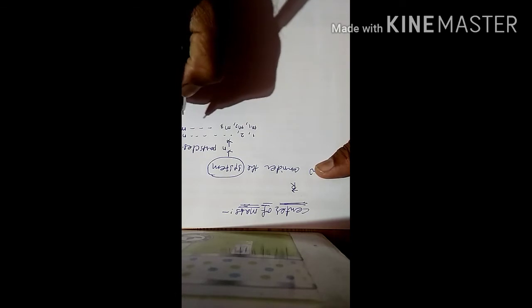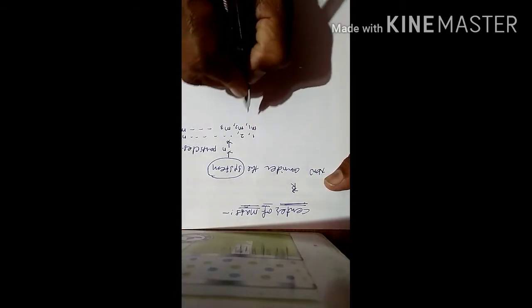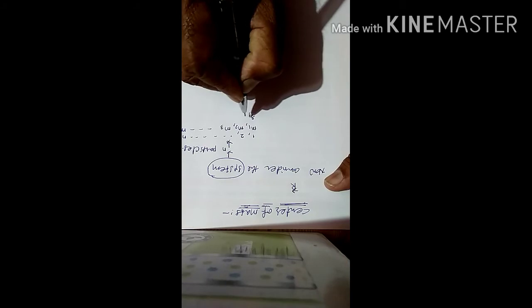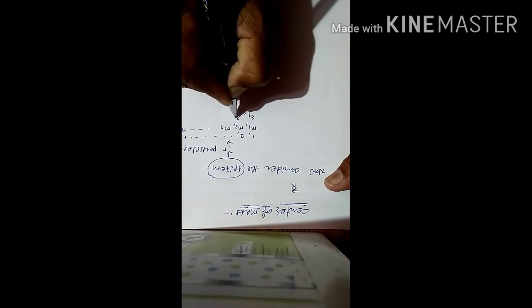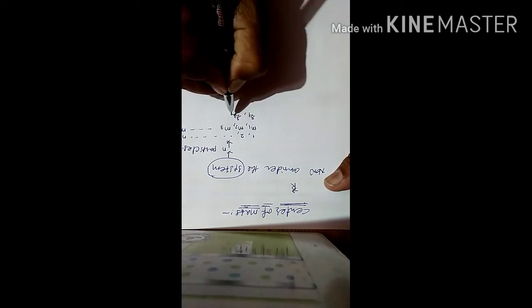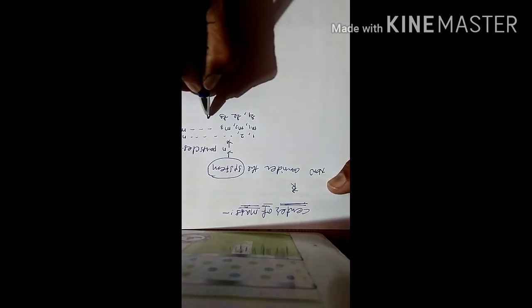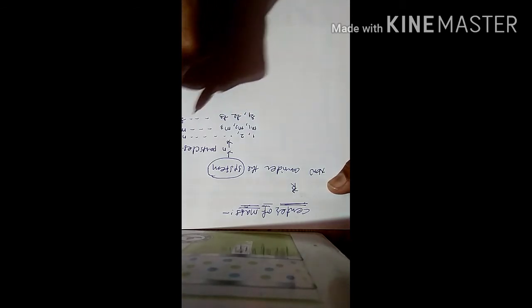Every particle is situated at a certain distance from the origin. That is, the first particle is situated at a distance r1, the second at a distance r2, the third at a distance r3, and so on up to rn, respectively.